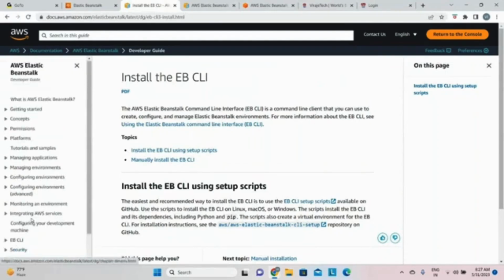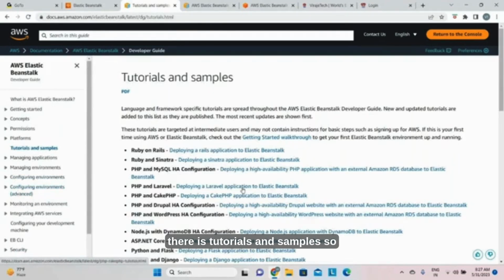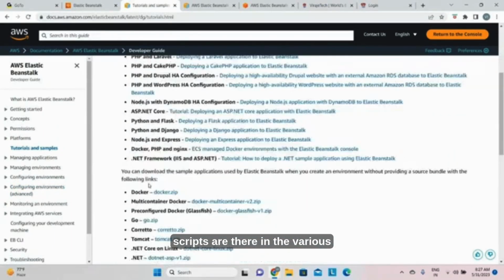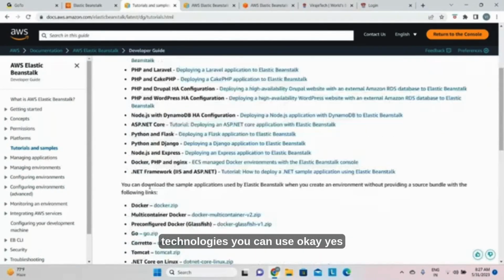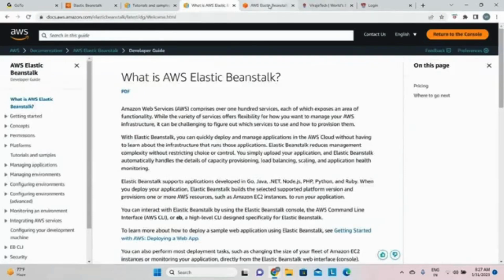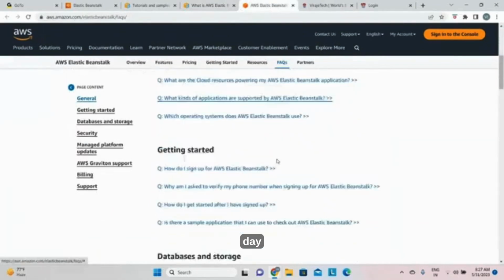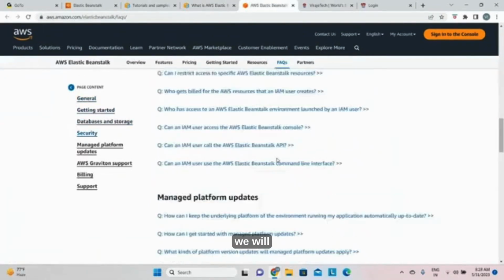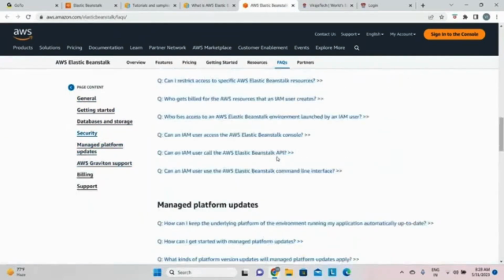Now there are tutorials and samples, like Ruby on Rails, various scripts for various technologies you can use. Now there is your Elastic Beanstalk documentation, and these are the FAQs. If you do the practice, many questions are already cleared. If you are still looking for some answers, you can check here.